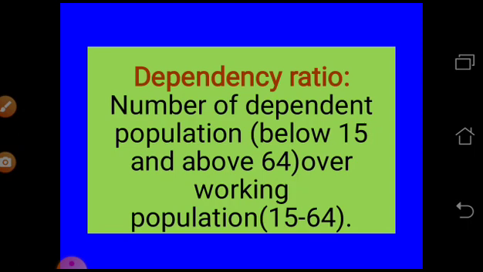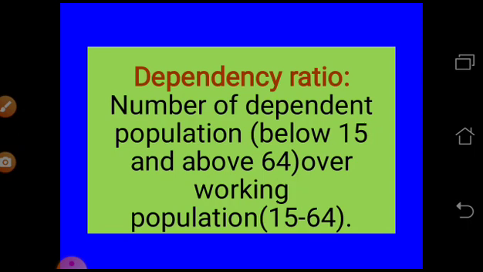These people are not fit to do work. Those below 15 we consider as children, not mature enough to work, so we call them dependent. That means they will depend on other people who are working.